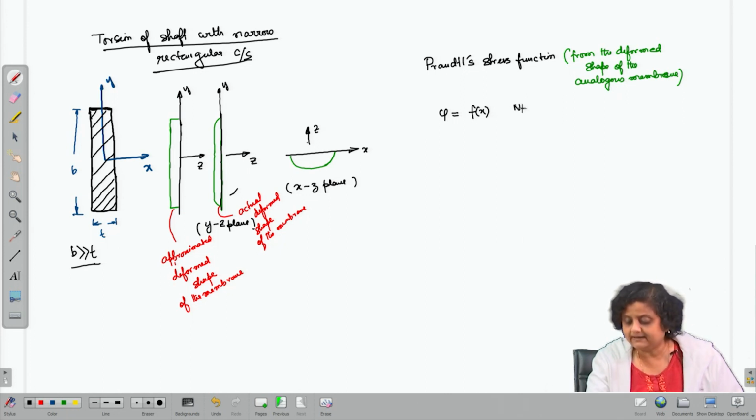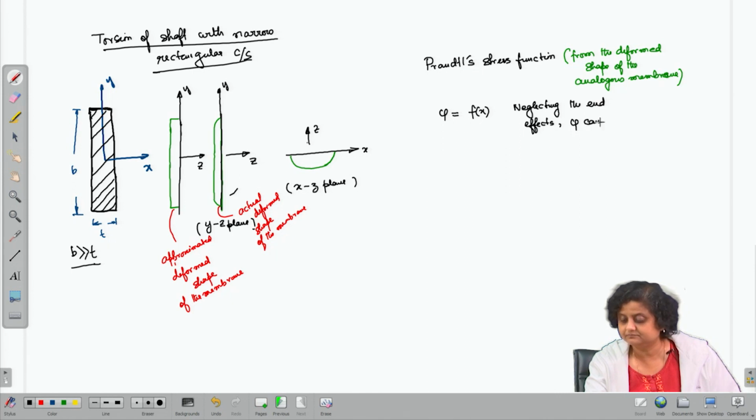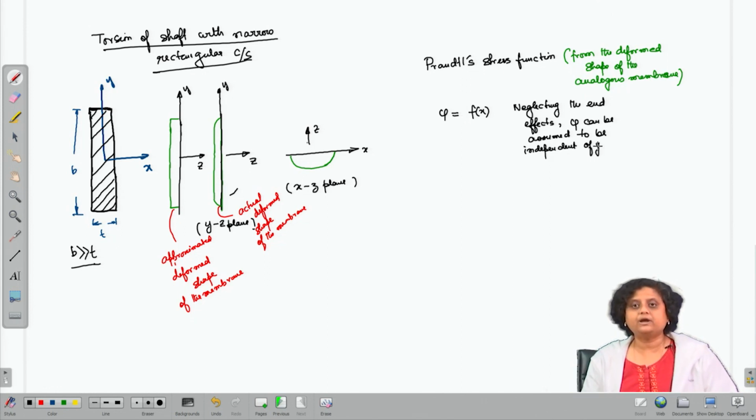So, neglecting the end effect, the approximated deformed shape is constant and it is not changing with y.